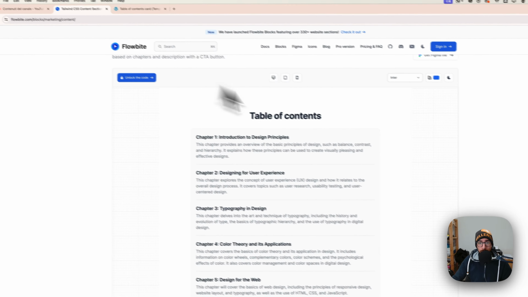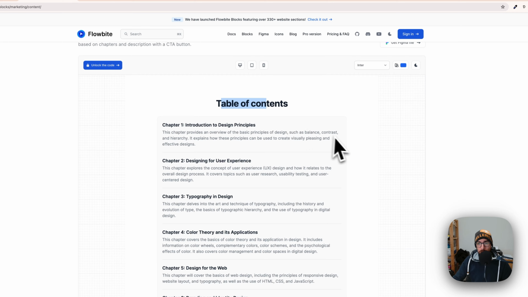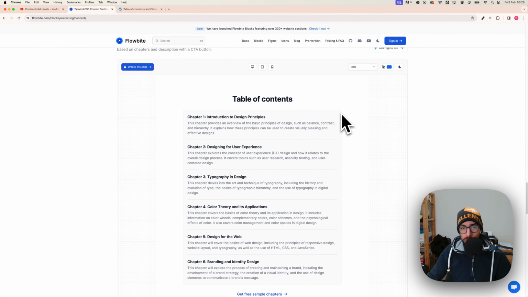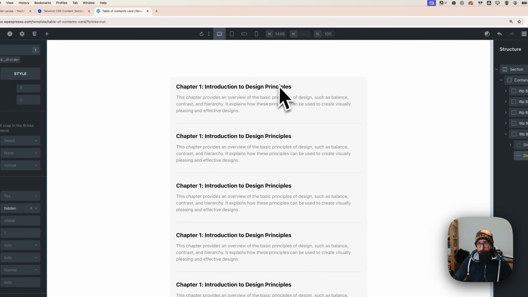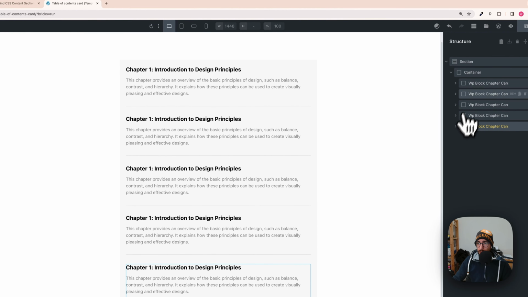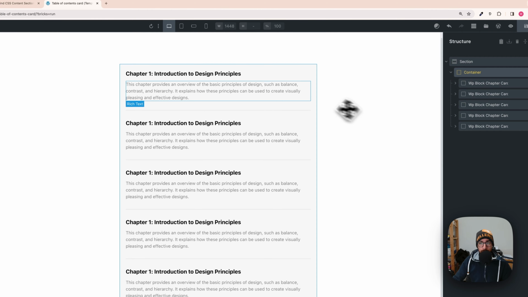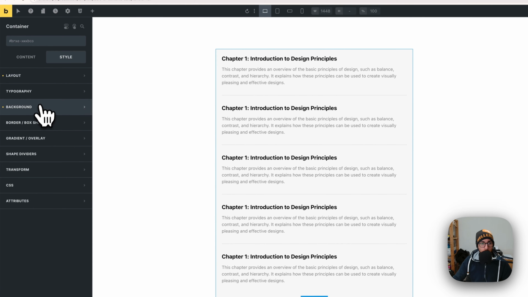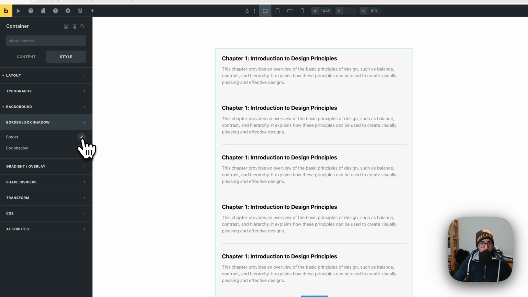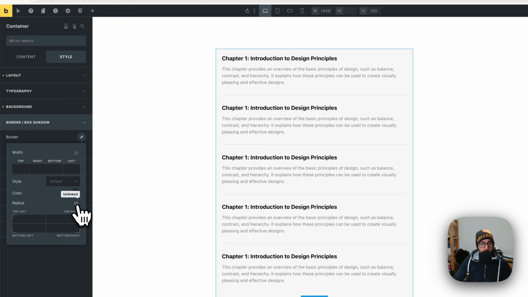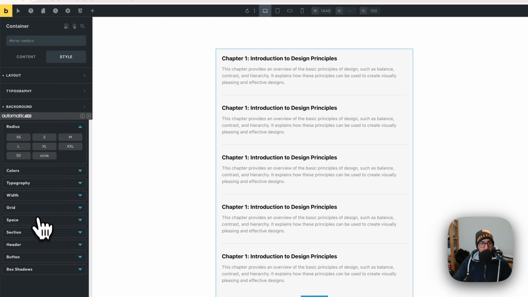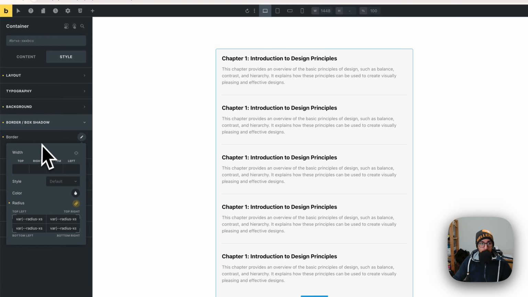Because here on the design we have this title here, and also I noticed that there is a very, very thin border, and the rounded corners. Let's do that right away. So click again on the container. With the container selected, go on border, click on border here, click once here, and then here you can add a really slight border. We could use an XS, okay?